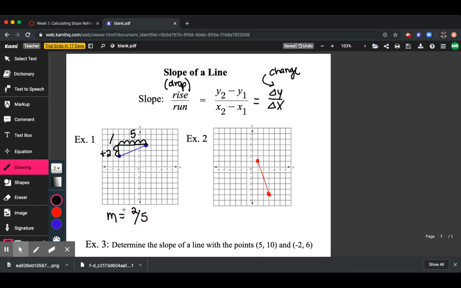And it's positive. Another way that we express slope sometimes is by using the variable m. You're going to have to know that for your equations. So our slope is a positive 2 over 5. Let's go to example 2.